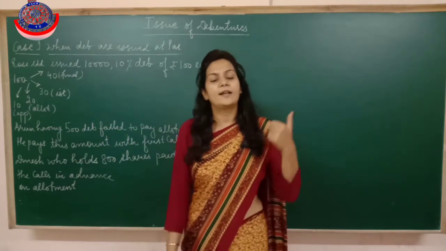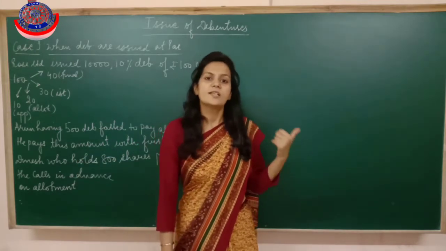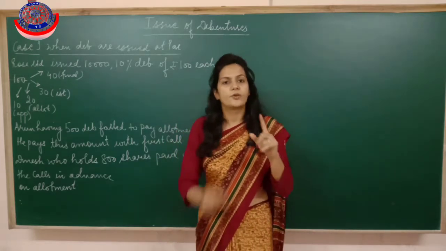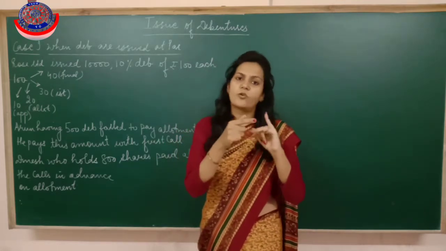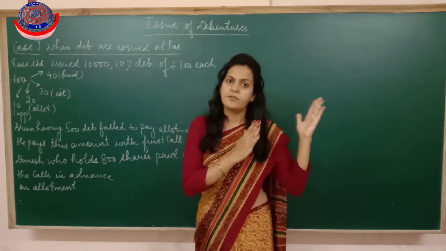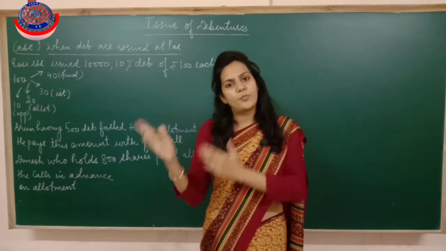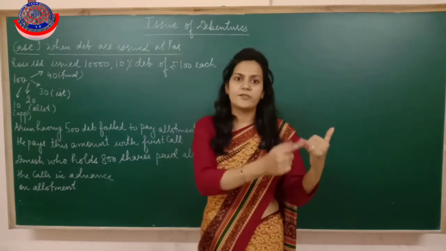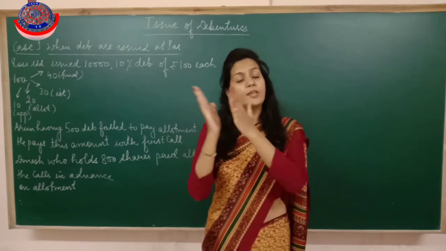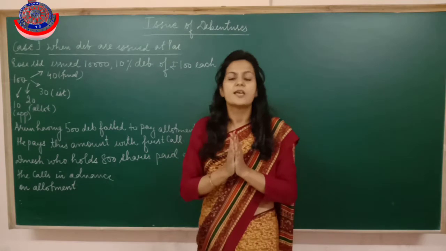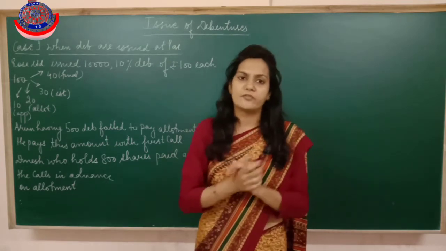So the way we had installments in issue of shares, the same way the installments are there in issue of debentures also. First of all, application, allotment, first call, final call, everything is same. The way we pass the journal entries there, the same way we have to pass the journal entries here also. The concepts of calls in arrear and calls in advance will be the same here also. But there are only a few basic differences.